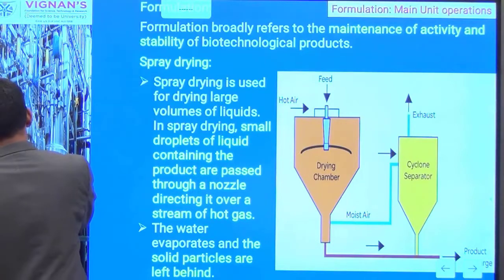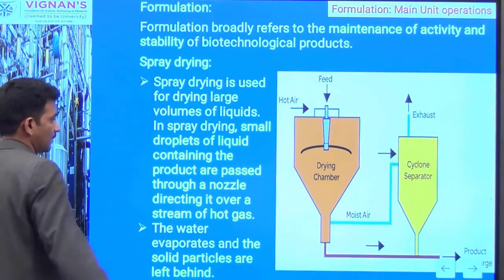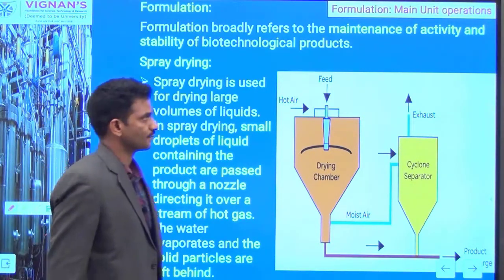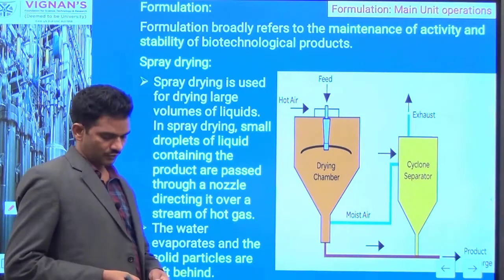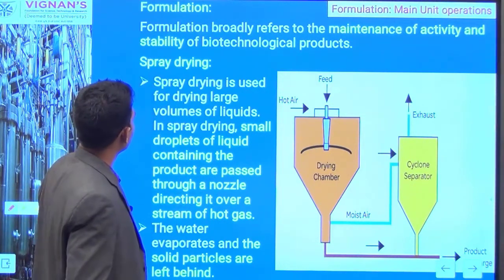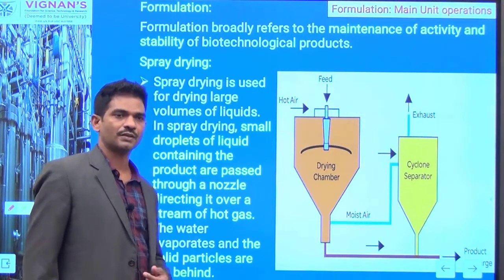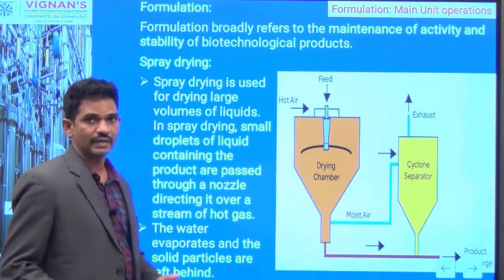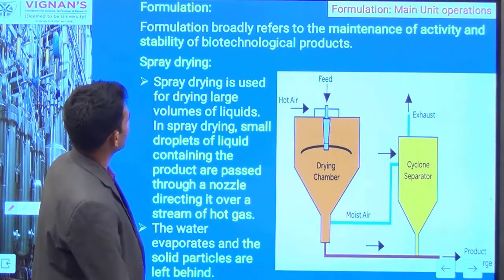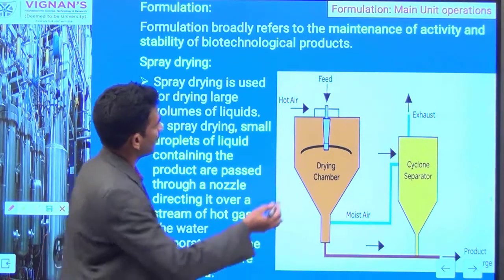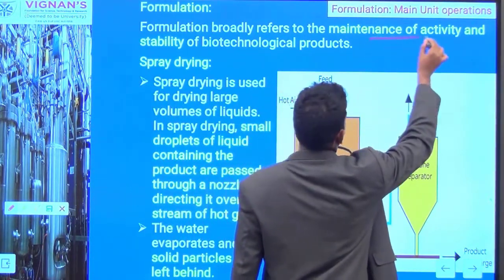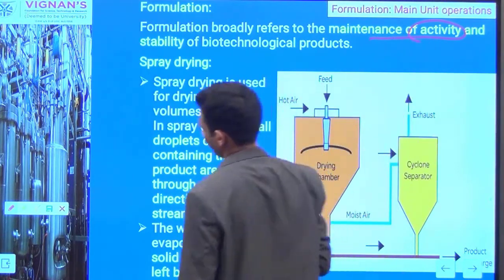Then you can go for the formulation stage. That is the last stage in downstream processing. I told you downstream processing is nothing but extraction, concentration, purification and formulation of the product. Now you are formulating, it is the end stage. Formulation is nothing but maintenance of the activity and stability.